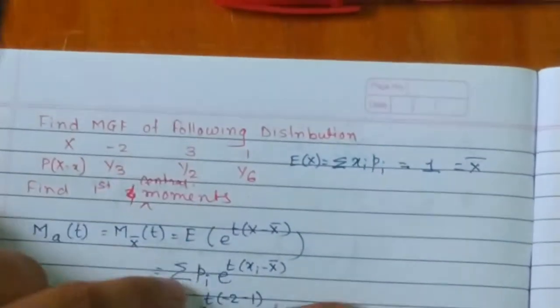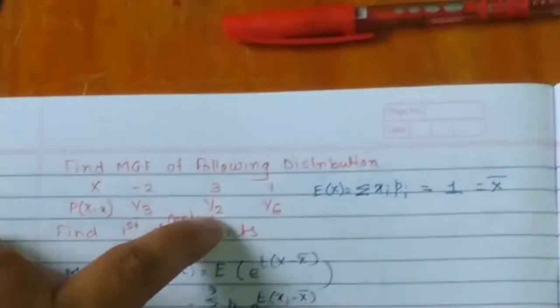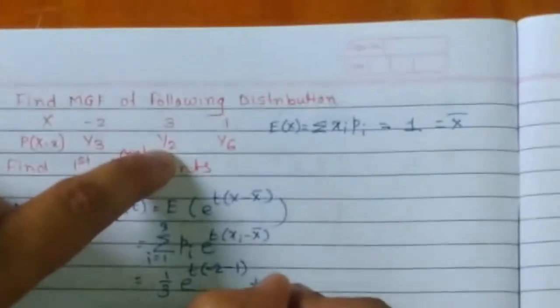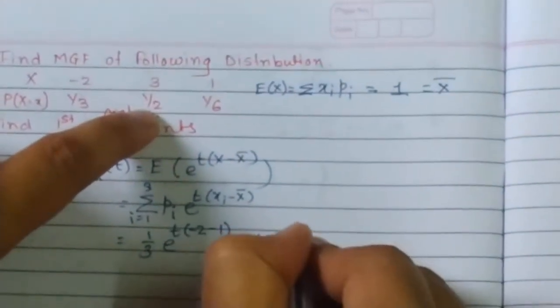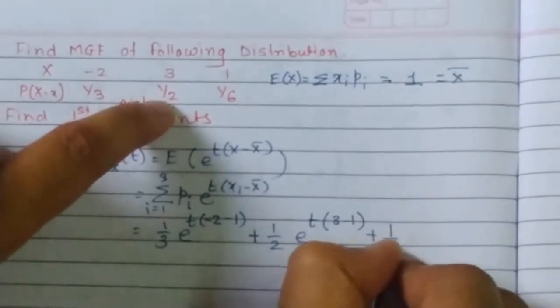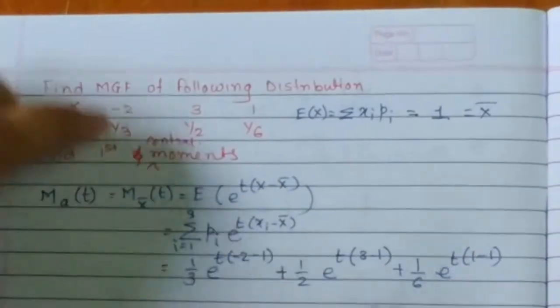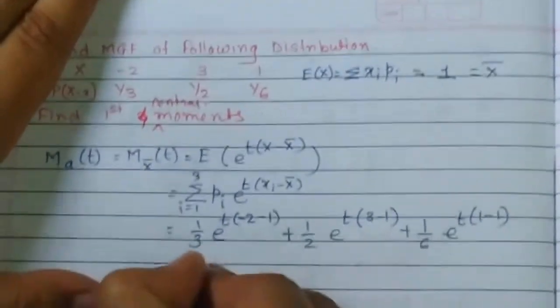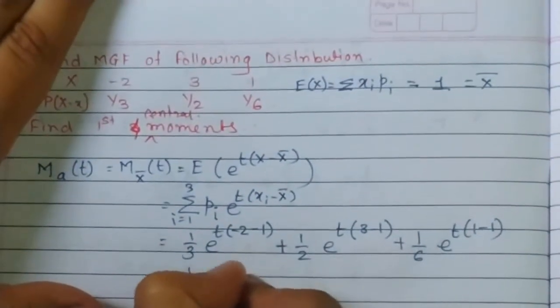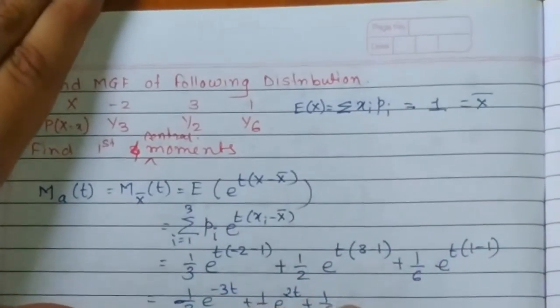Next, i becomes 2, so the next value of p is 1 by 2 into e raised to t into bracket 3 minus 1, plus 1 by 6 into e raised to t into bracket 1 minus 1. So this is 1 by 3 e raised to minus 3t plus 1 by 2 e raised to 2t plus 1 by 6.